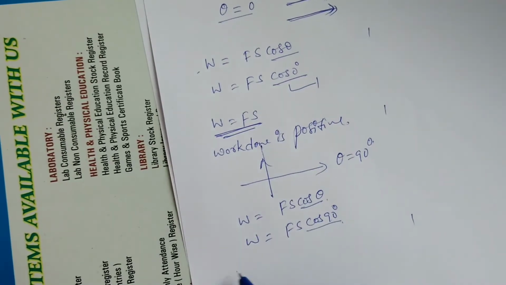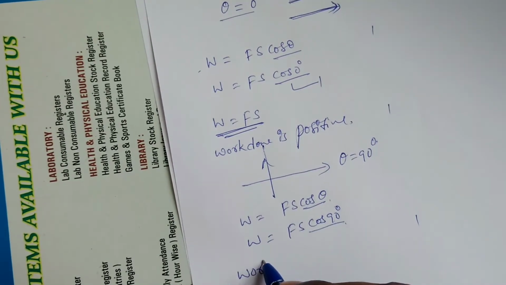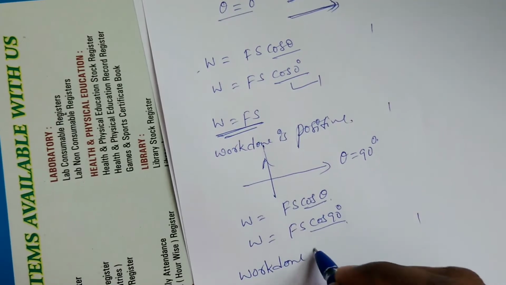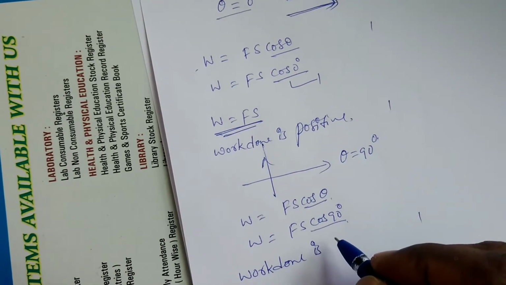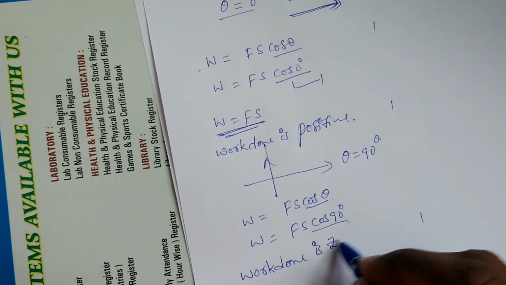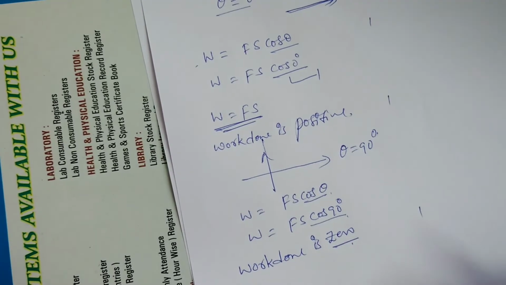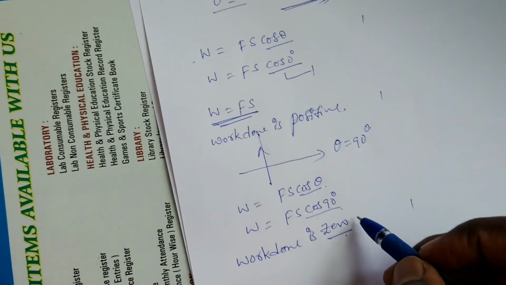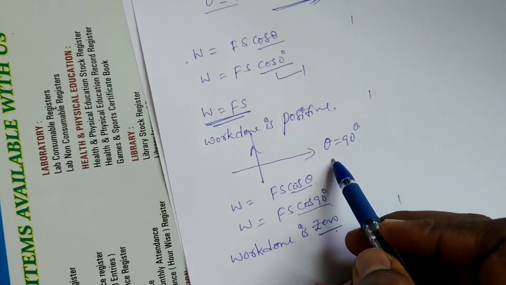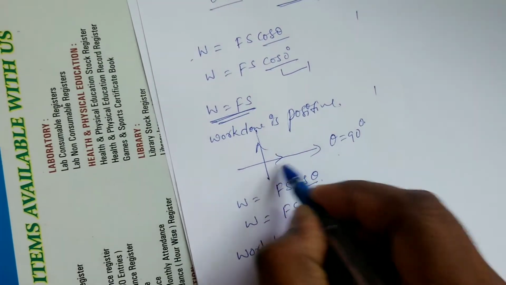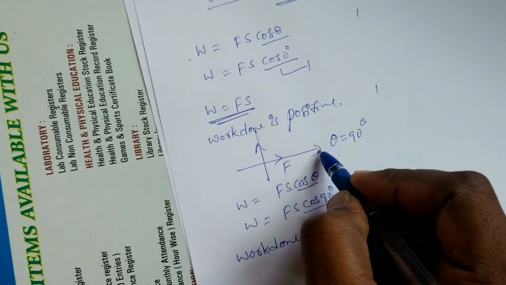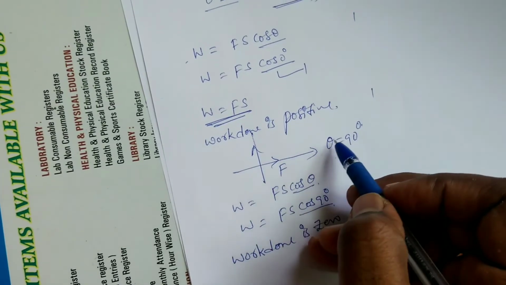It means work done is 0. Why is the work done 0? Actually, it is not possible. Because if I am applying force in this direction, the body must also move in this direction only.